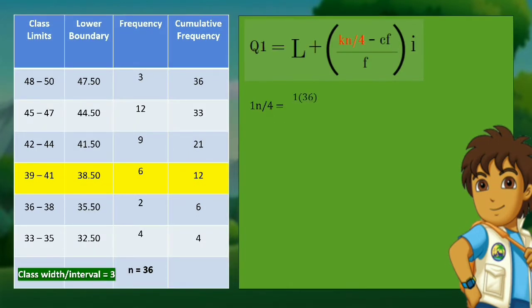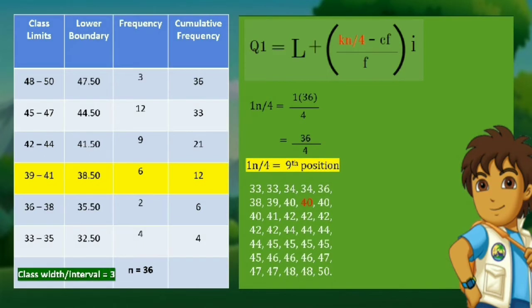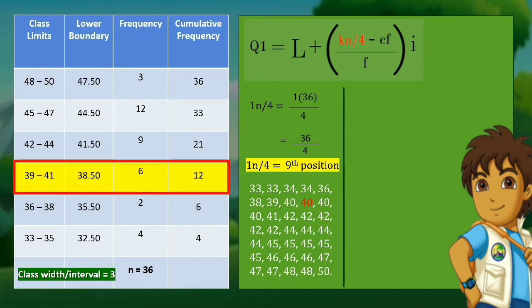Since there are 36 students, the value of our n is 36, and 36 divided by 4 gives us an output of 9. However, this 9 refers to the position of the first or lower quartile class relative to the cumulative frequency. The formula's output of 9 tells us that the first or lower quartile class is the class 39 to 41, since 9 is in between the range of the cumulative frequency of this class, which is 7 to 12.